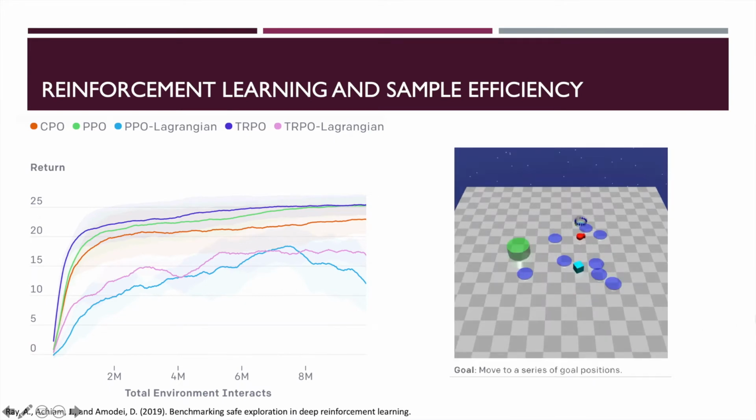While current deep learning systems are good at learning a particular task, they still struggle to learn new tasks quickly. On the right-hand side, we can see that an agent is being trained to follow the green cylinder. On the left-hand side, we can see how many samples different policy gradient reinforcement learning methods need in order to solve these tasks, starting from randomly initialized neural network weights.